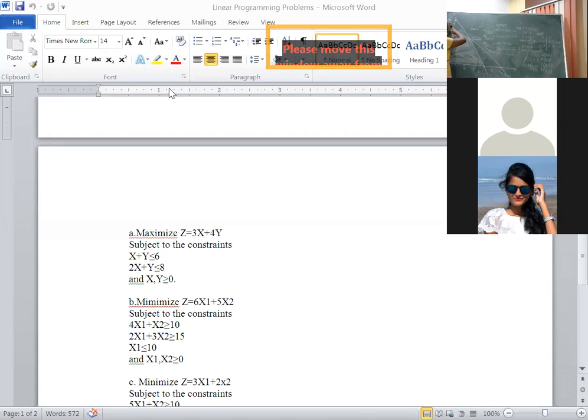With pencil and scale, you have to draw a straight line. Consider this as equation 1. The examiner should know, that's why you have to mention which equation it is. Similarly, for the second one, we got ordinate points 0, 8 and 4, 0. Plot the points and draw a straight line. Wherever it is intersecting, by looking at a glance, you have to write down that point.